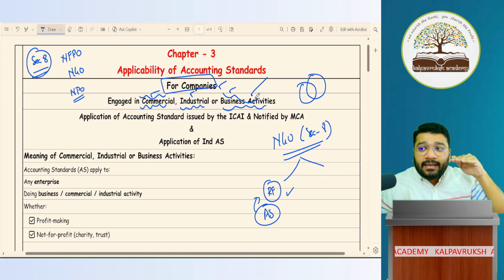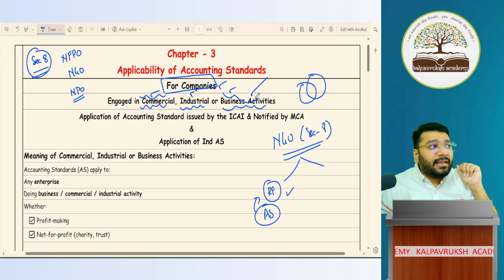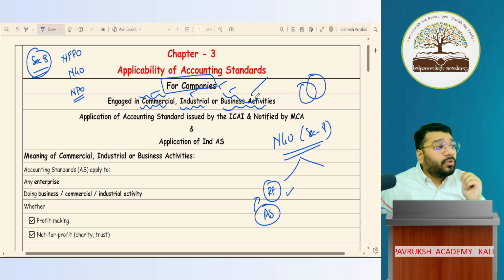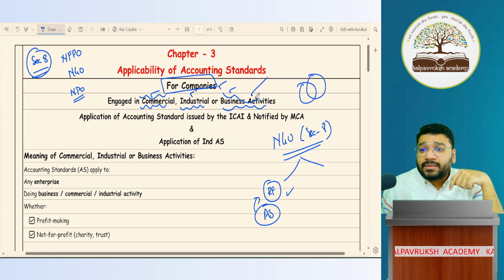Now, the money which is there in my hand, I can't keep it idle, no. As a prudent person, I will not keep the money idle. So what did I choose to do? I deposited that money in the bank as a fixed deposit. Now the question is, the interest that you're earning on that, is that interest a commercial motive, a business activity or not?